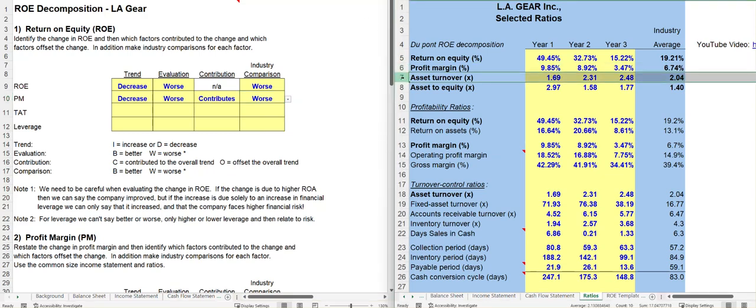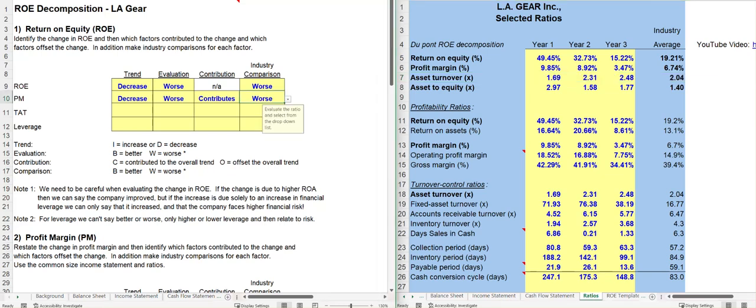Asset turnover. Well, asset turnover looks like a bright spot. Our asset turnover has improved. We are now generating more in sales for every dollar in assets. We were generating $1.69 in sales for every dollar invested in assets. That's increased to 2.48. So overall, the trend has increased, which is better than we did in the past. And it is an offsetting factor because overall return on equity decreased, but an improvement in asset turnover would have increased it. We are now also better than the industry average.